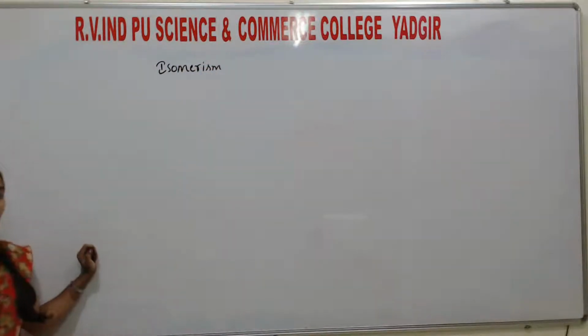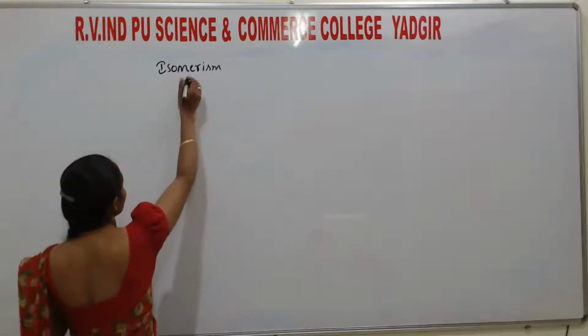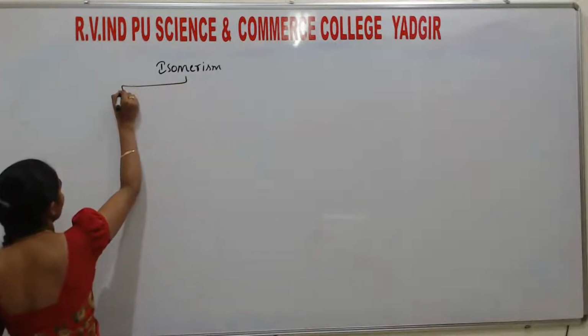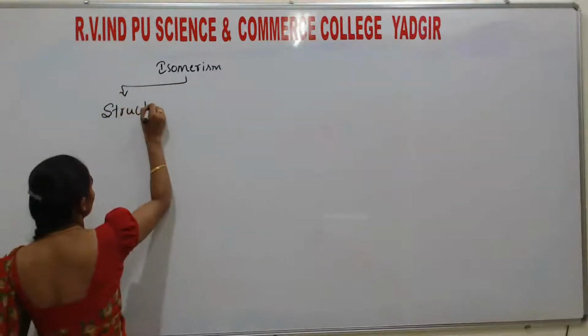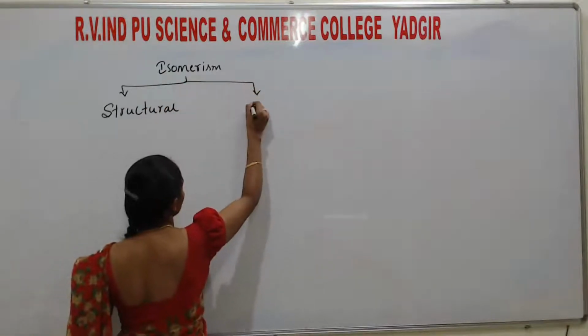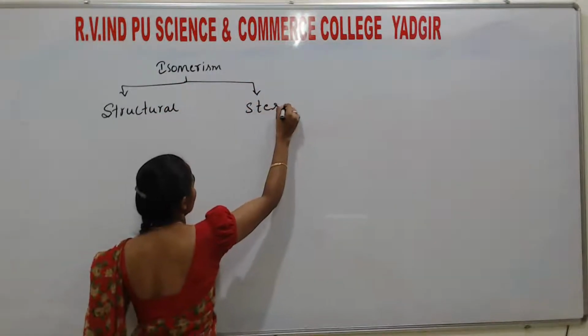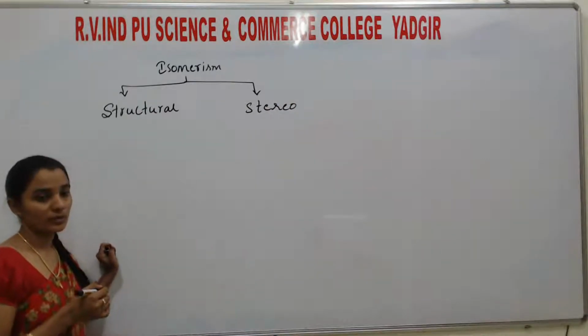Isomerism in coordination compounds. In isomerism, there are two types: one is structural, another one is stereo. Structural isomerism and stereo isomerism.